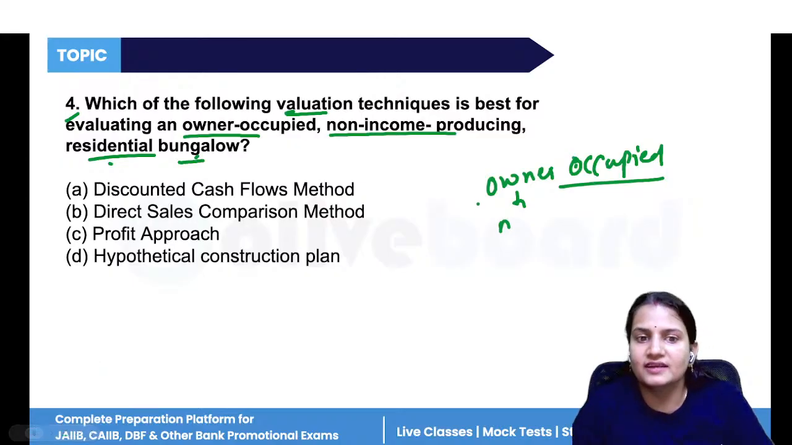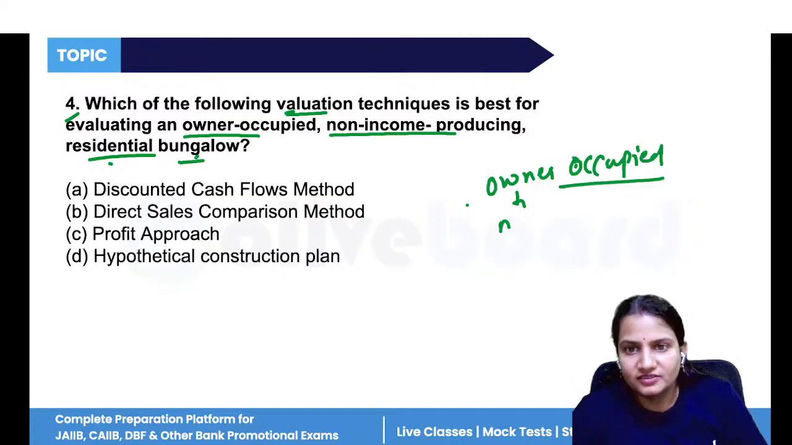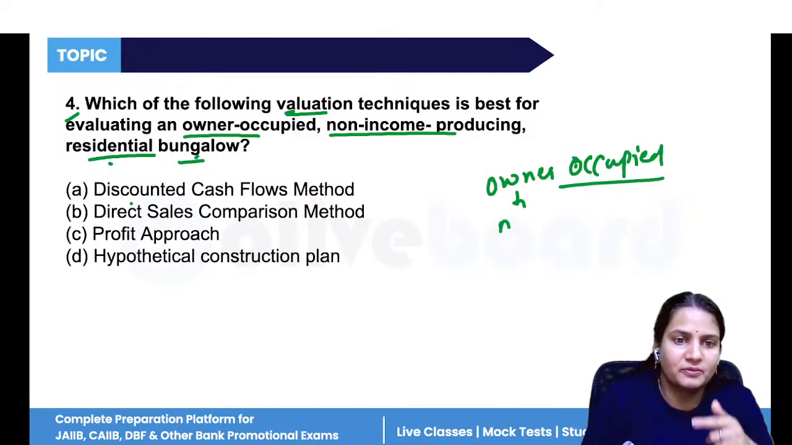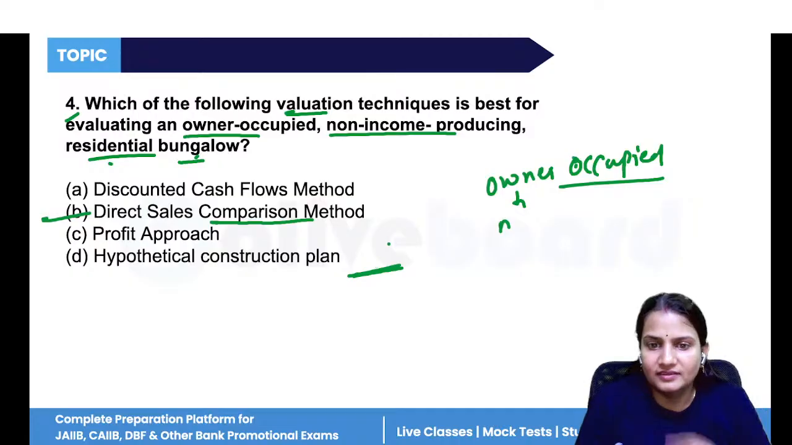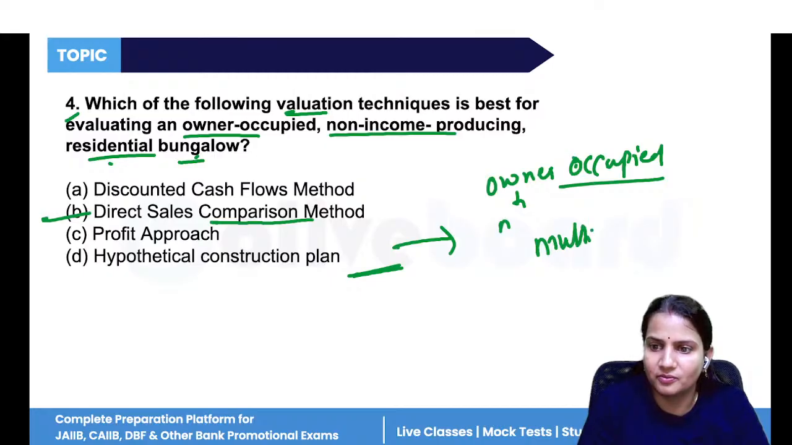In this case, I will find a similar type of bungalow. If that similar bungalow was recently sold in the market, I will take the valuation of that bungalow and its multiple. So it will be evaluated with the direct sales comparison method, where the valuation of one property is measured as per the valuation of another property. We will take the multiples of another property.